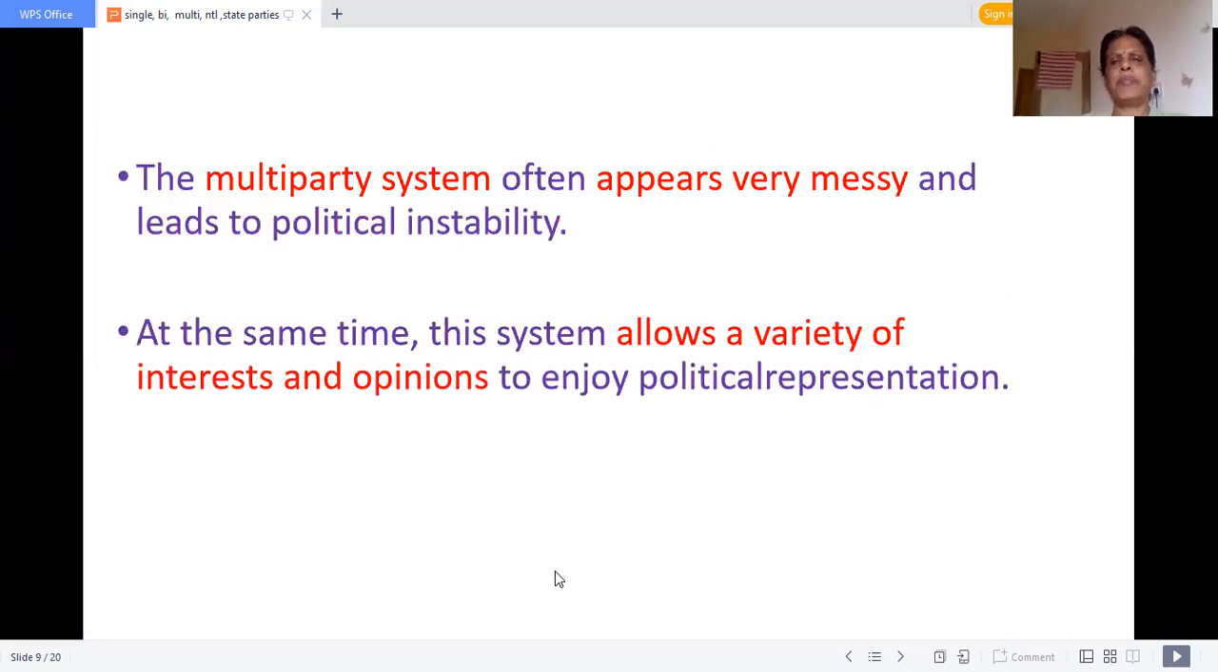Now, the multi-party system may appear very messy. It will look like a messy, confused state, but it allows a variety of interests. Like in the two-party system in the USA and UK, if only two parties are allowed, two parties are empowered, two parties are repeatedly getting the chance of forming the government, then what is the use of the many other parties existing in that country? And when will they get empowerment? Not possible. So even though the multi-party system appears confused and messy, it allows a variety of interests and opinions to enjoy political representation. Even individuals sometimes will get importance.